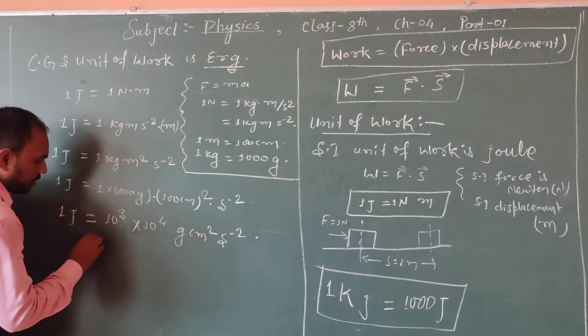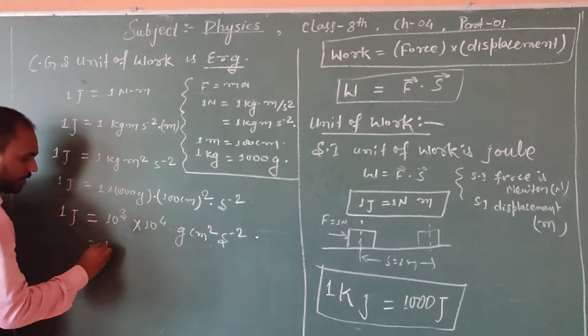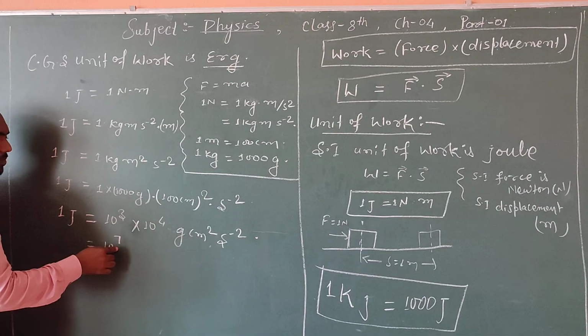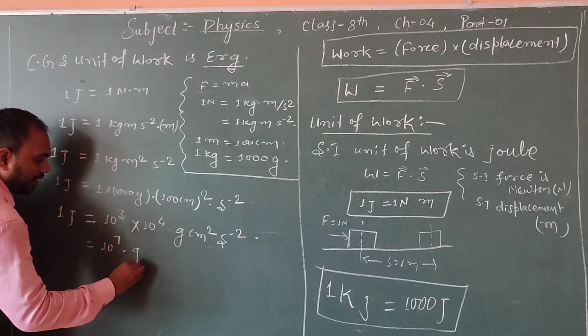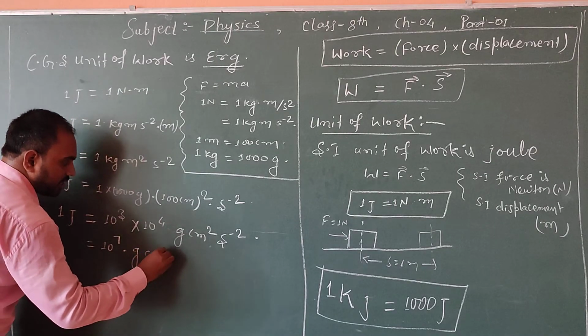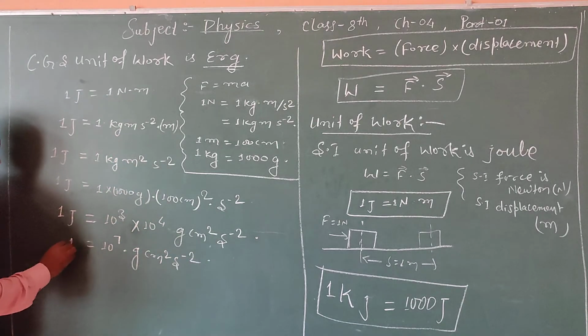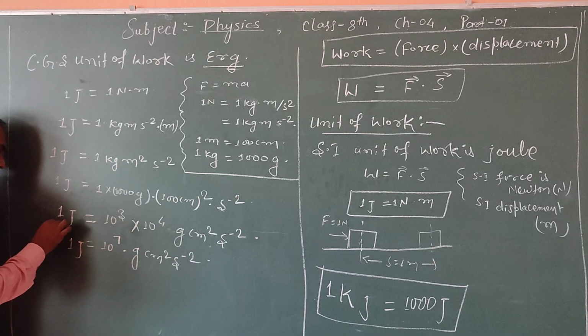10 to the power 3 and 10 to the power 4 will become 10 to the power 7 gram centimeter square second inverse square.